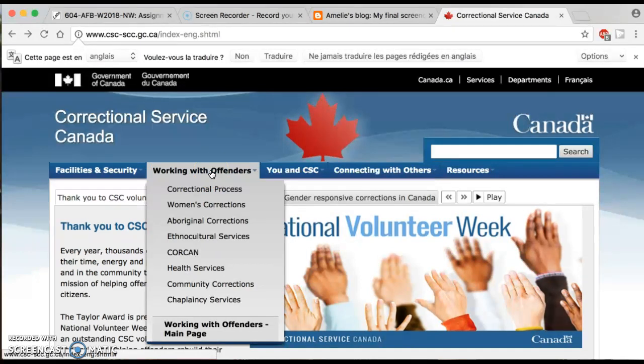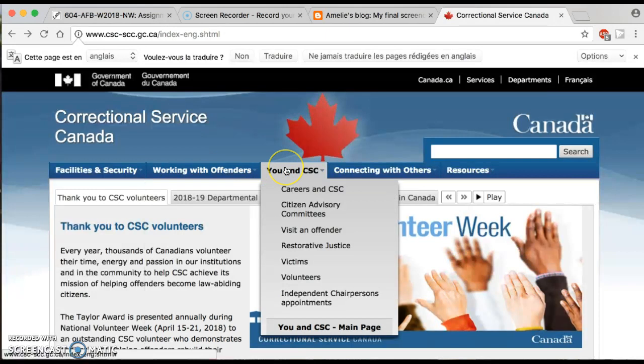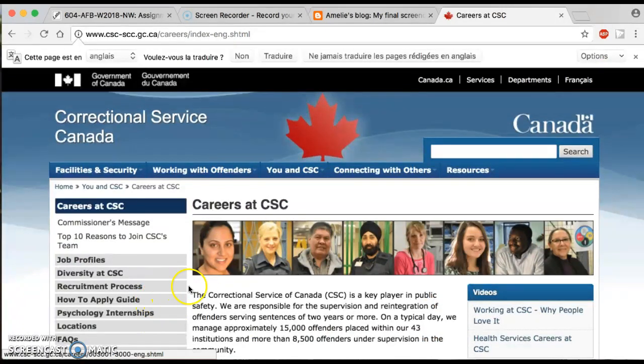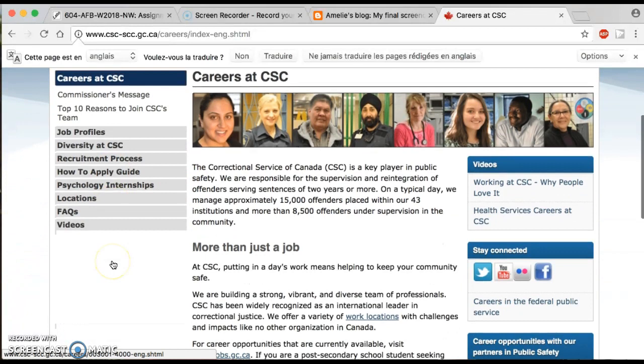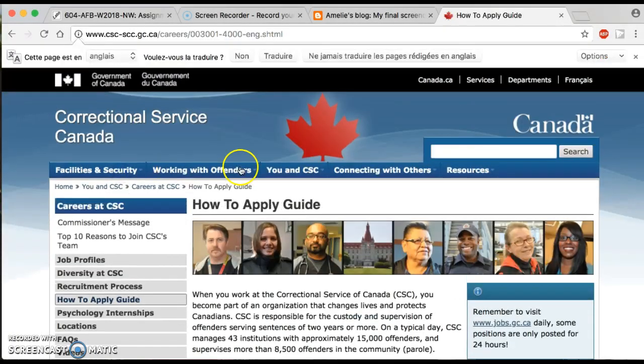But what is interesting for those who want to have information about the recruitment process is in the Careers and CSC menu in the navigation menu. Here you are. If you want to have information about the recruitment, you just have to click on Careers and CSC. Here you are. On the right side of the screen, there's a guide that explains to you how to apply, and when you click on it, they explain to you the selection process.